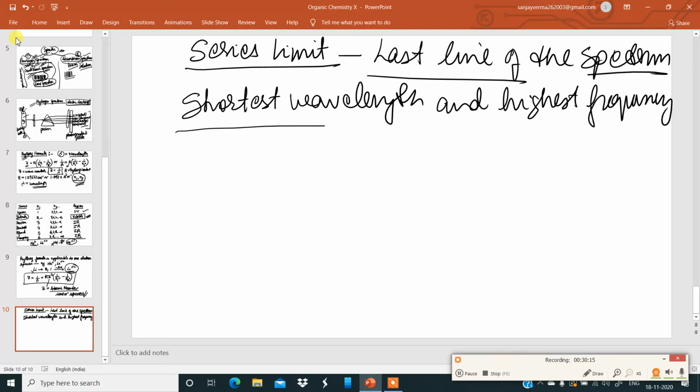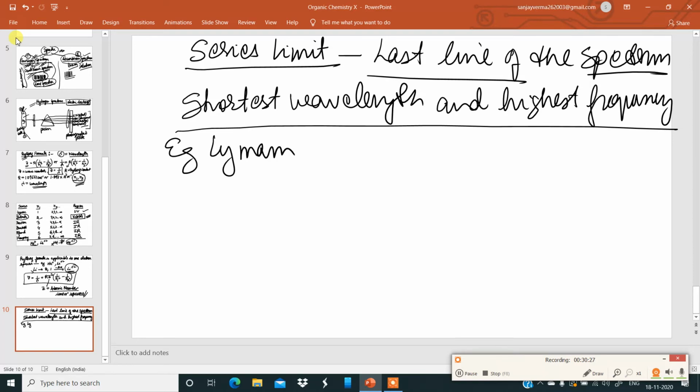Series limit is the last line of the spectrum with the shortest wavelength and highest frequency. Example, if you consider the first series or Lyman series, n1 is 1. The last line is n2, that has to be infinity, the last number.